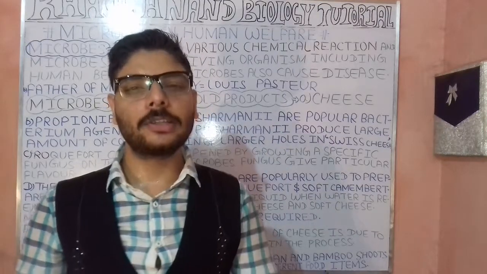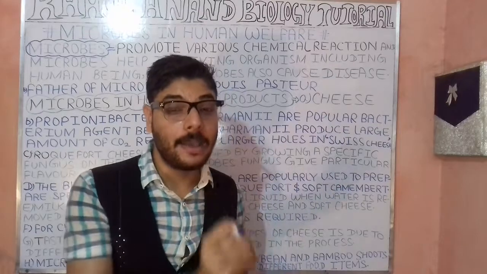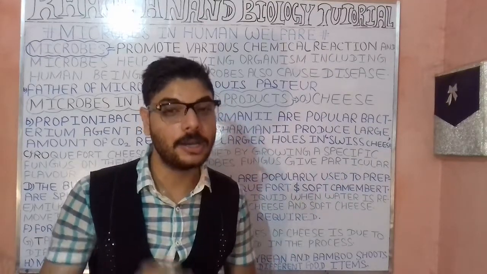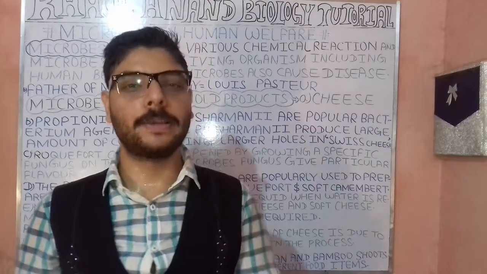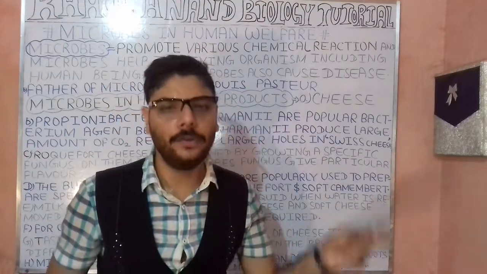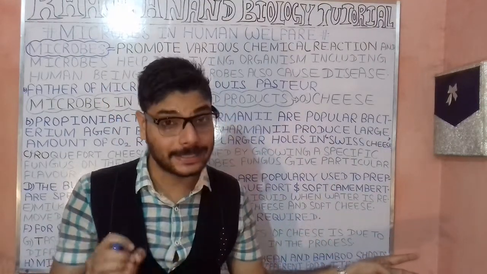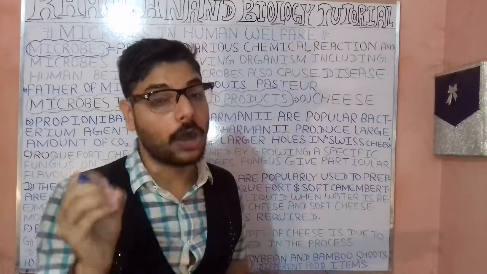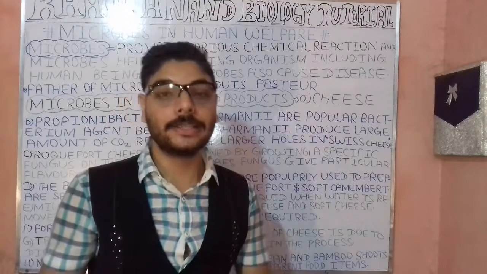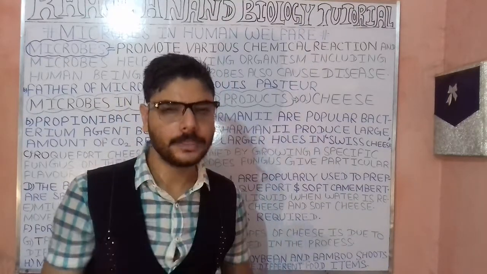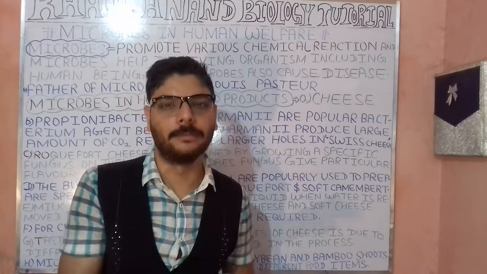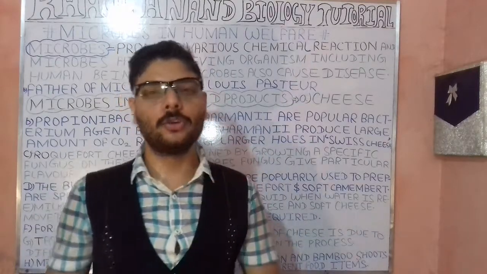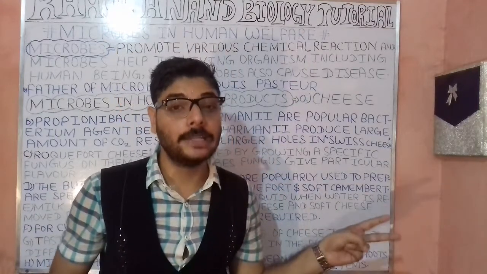We have dealt with certain features, such as these microbes playing an important role in the formation of curd, such as the lactobacillus bacterium. We have also understood that these microbes play an important role in causing diseases, such as the Salmonella typhi bacterium. Understood? So Salmonella typhi bacterium plays an important role in producing typhoid-like symptoms.